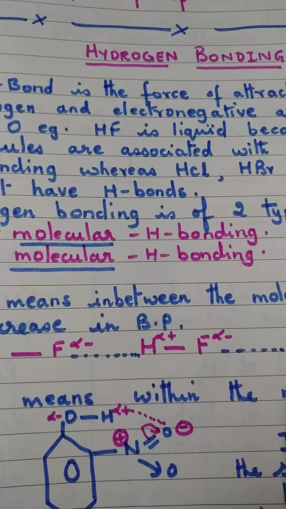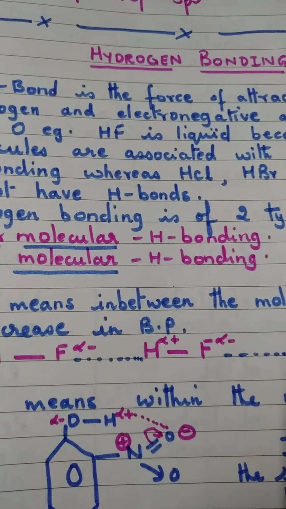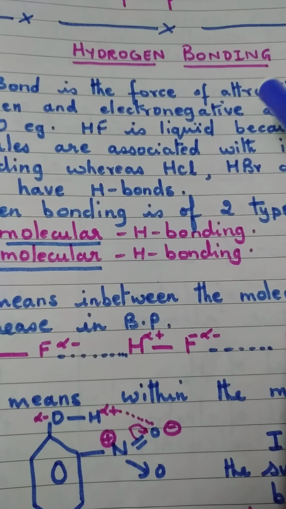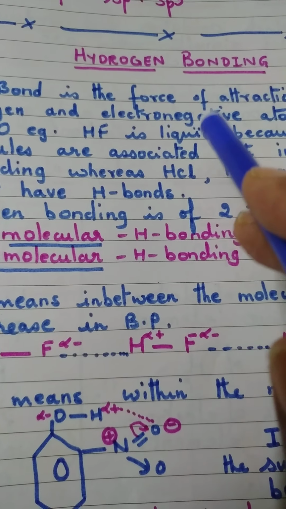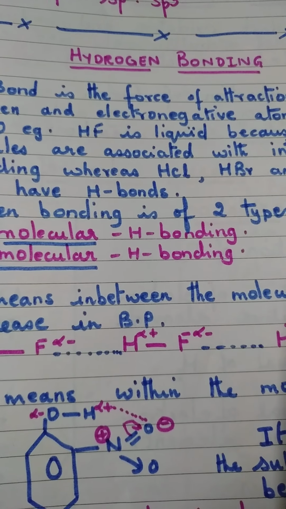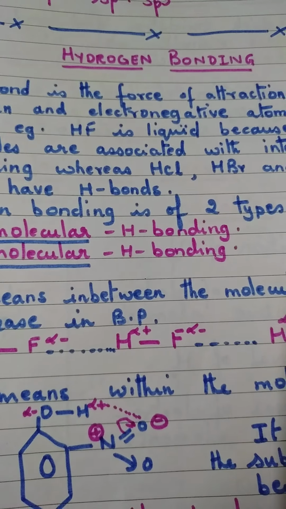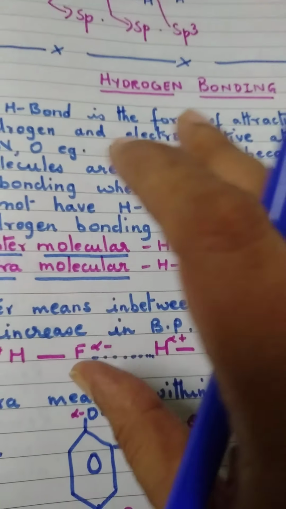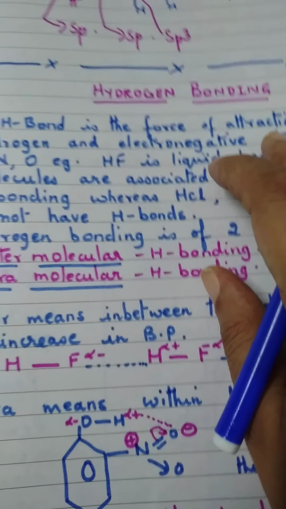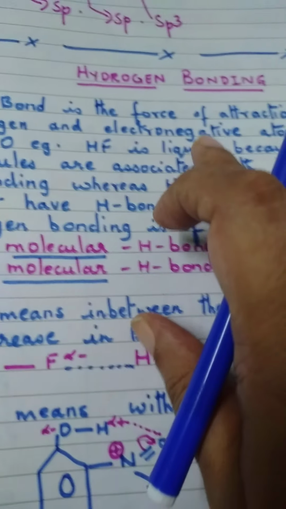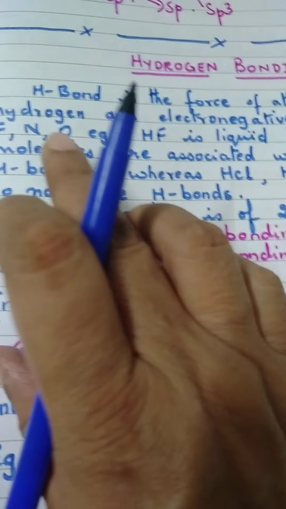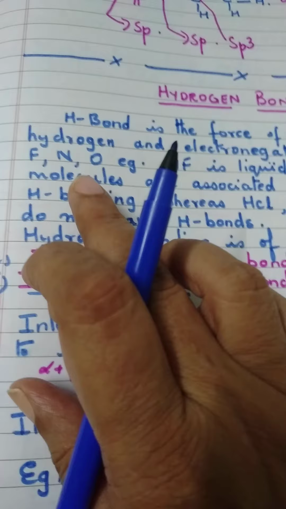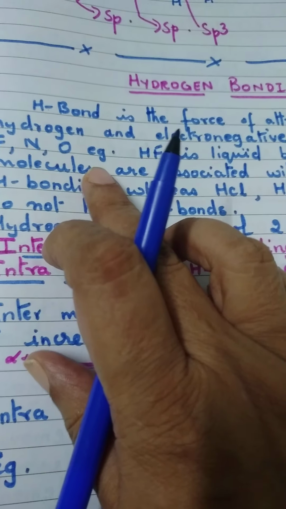Good morning, everyone. Today we are here to discuss another important topic, and that is hydrogen bonding. It is included in chapter 4, chemical bonding, and is given at the fag end of the chapter. But it is of utmost importance, so I am dealing with it separately. Hydrogen bond is the force of attraction between hydrogen and electronegative atoms like fluorine, nitrogen and oxygen.